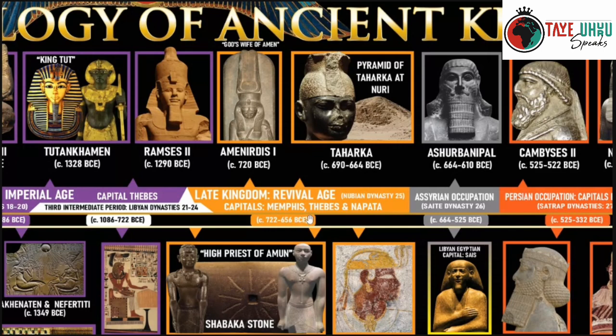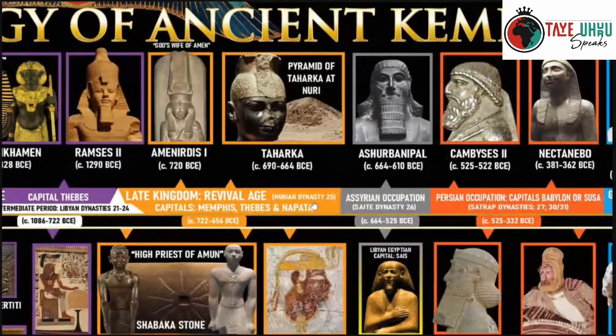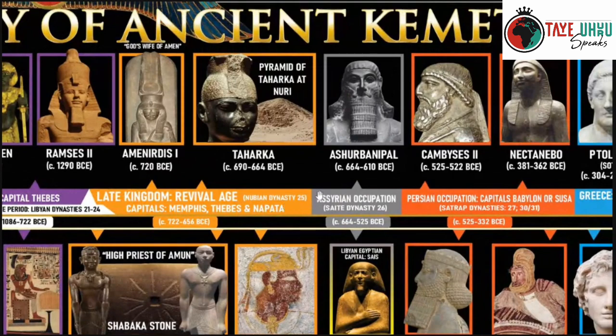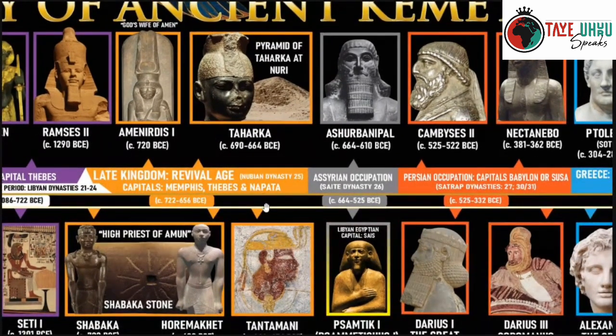It was also at Thebes, and from the area of Kush, it was also at Napata. So there were different places of political administration and control. After the 25th dynasty, the ruler being Taharqa or Tantamani, depending on how you want to look at it, some foreigners came in, known as the Assyrians, working with the Libyans, and they were able to take it from the natives.